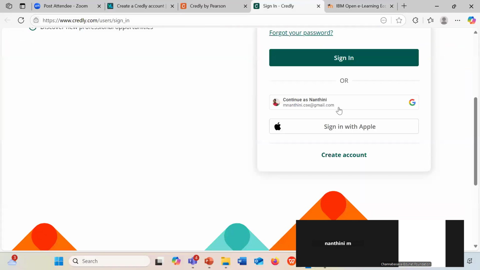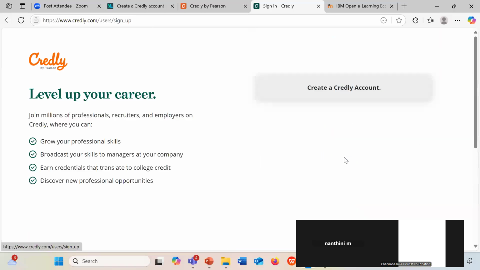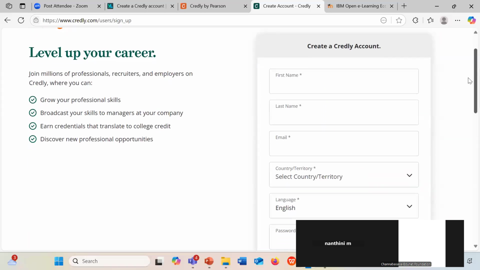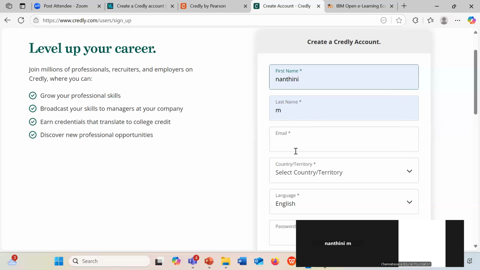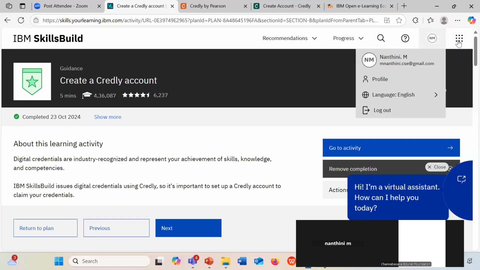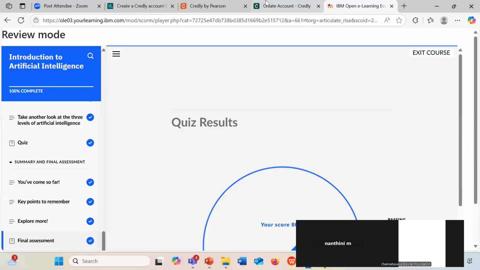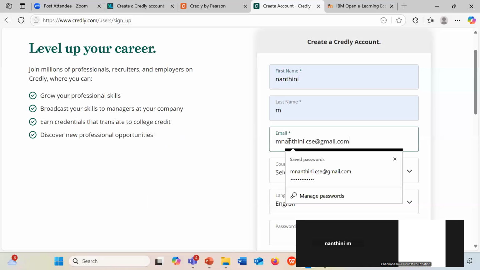So, what you can do, you can just click on create an account. Once you click on create an account, it will ask for the first name, last name and the Gmail ID. In the email, what you have to do, just copy this email ID, whatever you have in the SkillsBuild platform, and paste it over here.